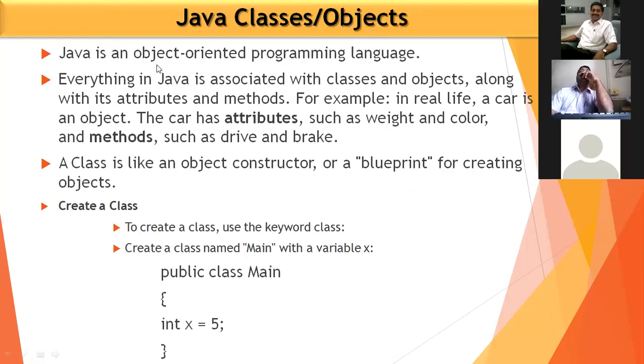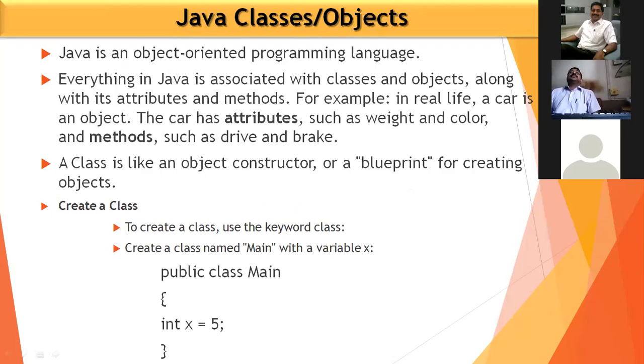Let us start with the classes and objects. Java is an object-oriented programming language. Everything in Java is particularly associated with classes and objects. We know the class, we know the objects. In our last session, I also asked some questions about classes and objects.